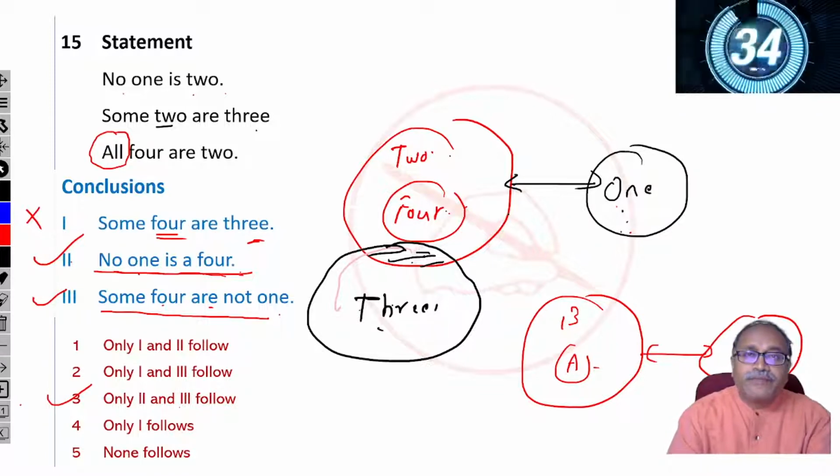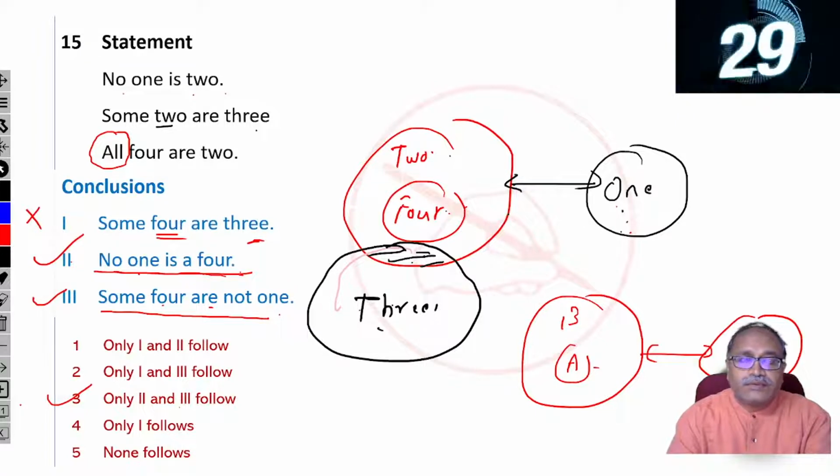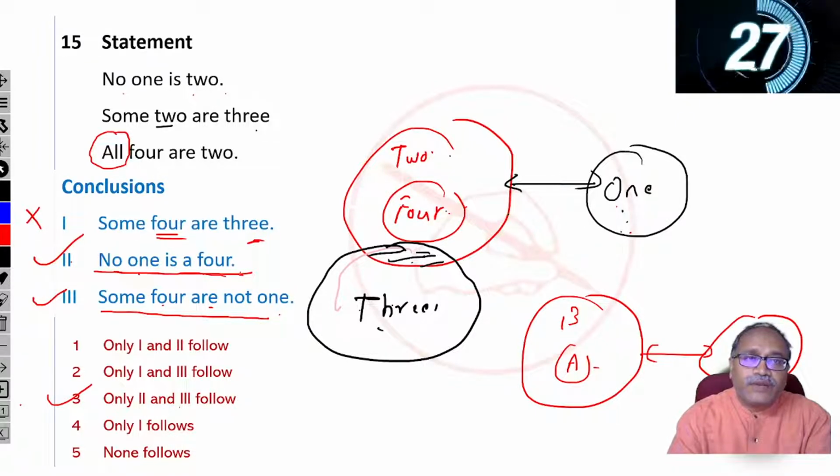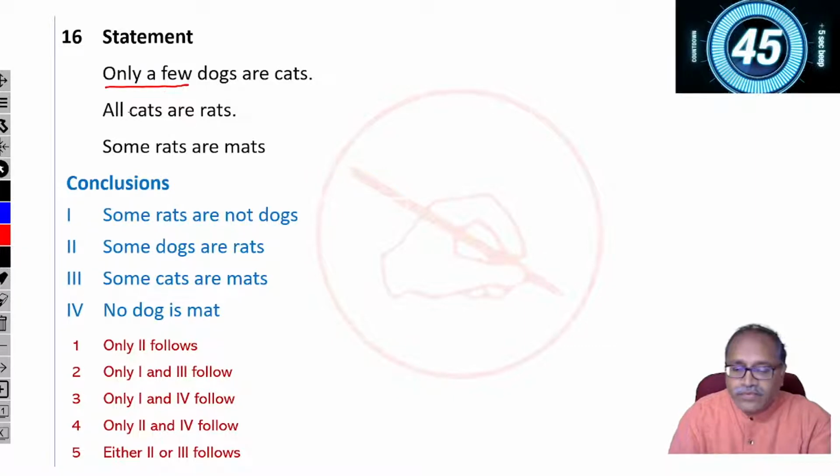Let's check your option. Option 3. That's your answer. Okay, 5 more questions are left. Let's begin here. Only a few dogs. So you have to be careful when it is said only a few dogs. For you, I am starting the time.